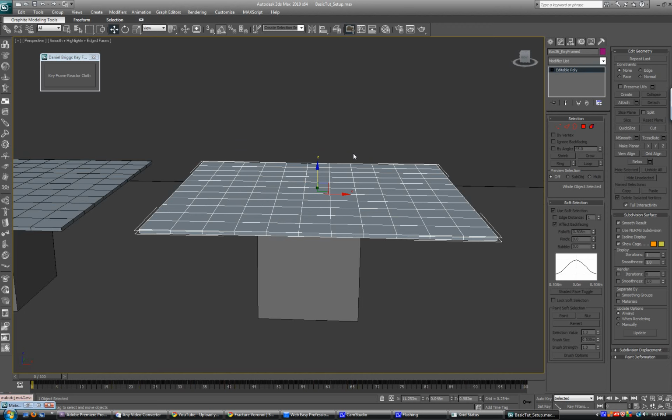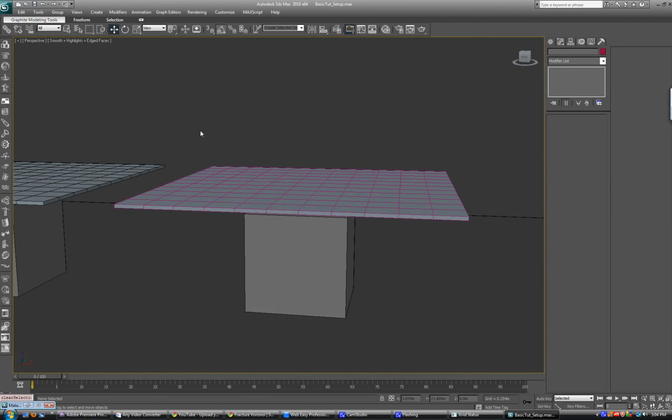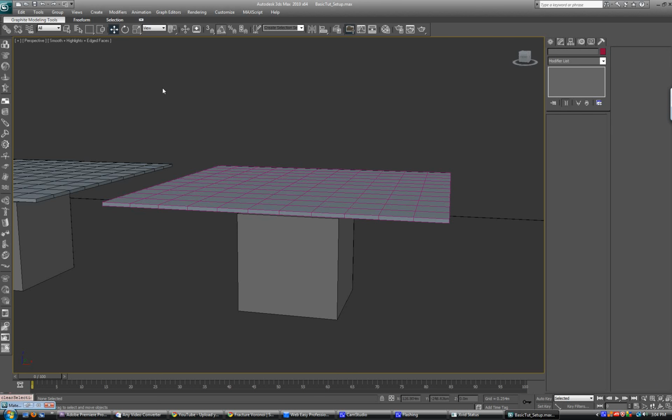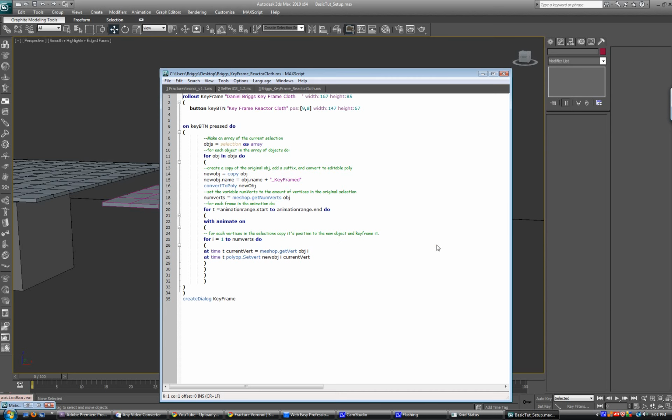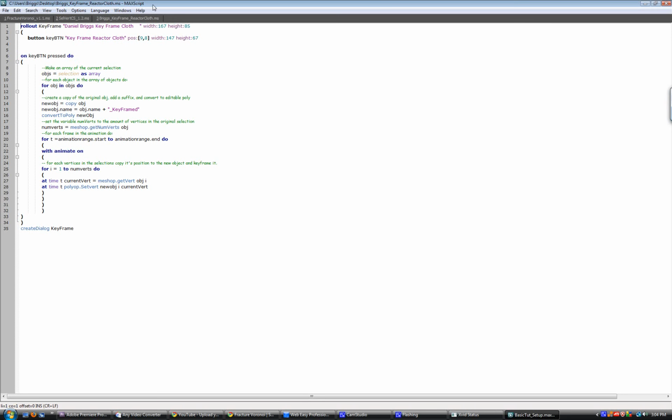These are the basics of Reactor, so I hope you learned a lot from this tutorial. Right now I'm going to go over my script. If you know anything about programming, stick around and hopefully I can teach you something. So I'm going to open up my script right now, and this is basically it right here. I hope you can see this.